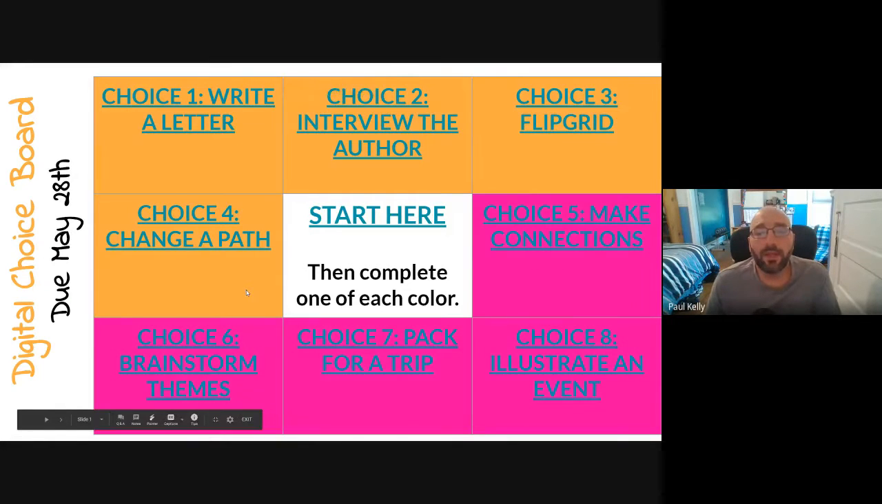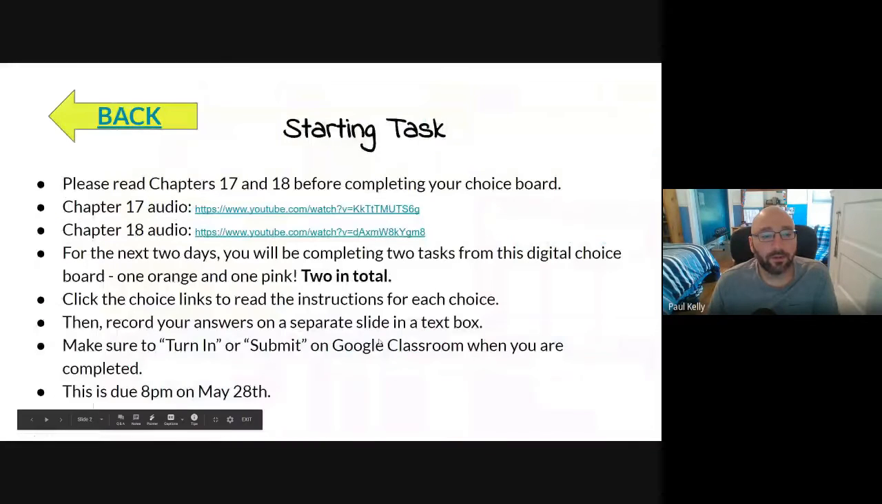Okay, as you can see, we have 4 orange choices and 4 pink or purple choices, whatever color you think that is. It just looks like purple to me. All right, now let's go over the directions. Now we kind of just went over these, chapters 17 and 18. Please read those before you begin. You have the audio links here. The audio links are also on the assignment on Google Classroom. Again, this is due by Thursday at 8 o'clock that night. And then make sure you paste those links on the assignment document on Google Classroom, and then make sure you turn in as well.